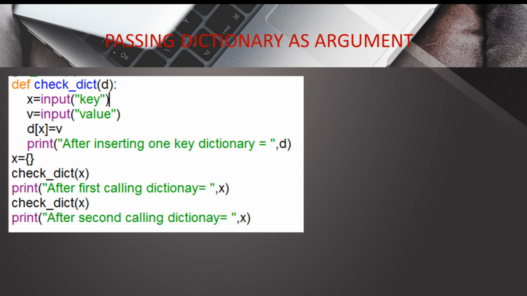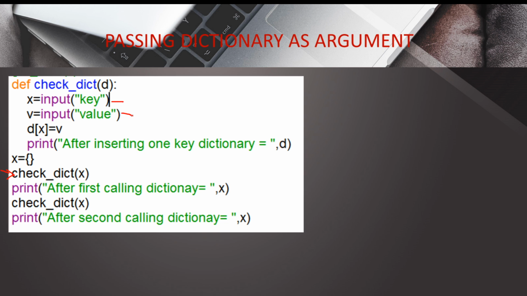Earlier we passed a list as the argument, which is a mutable object. Similarly, a dictionary is also a mutable object. We are trying to pass it through the function. See, we have declared one empty dictionary here. X is the empty dictionary, and we are calling the function first. Check dict is called first here, and inside check dict we are taking a value for the key.